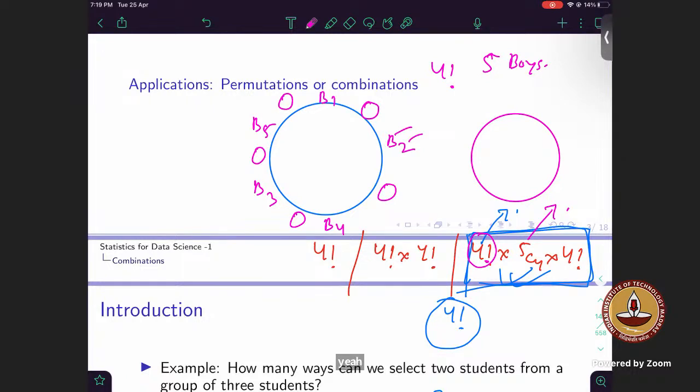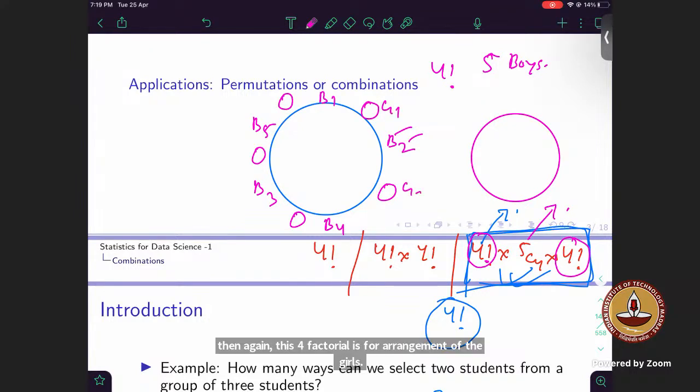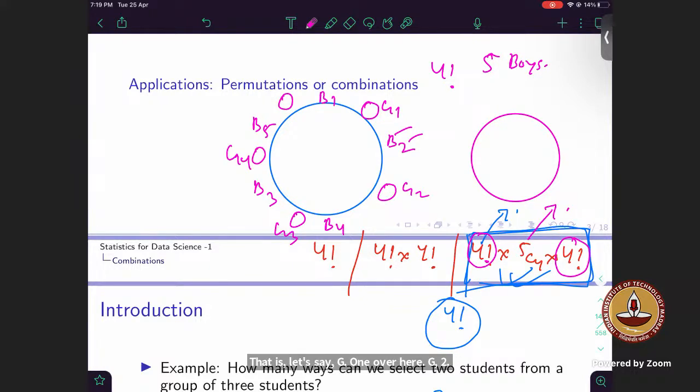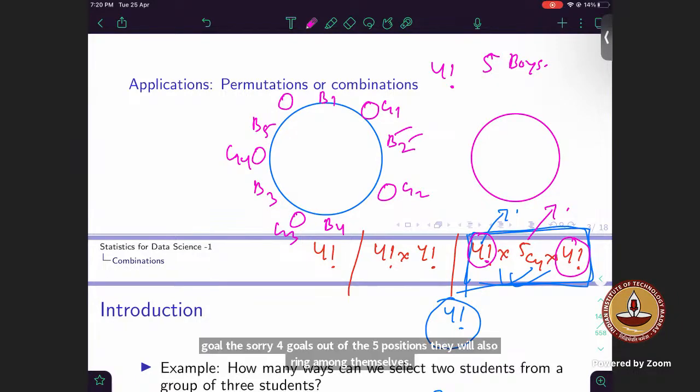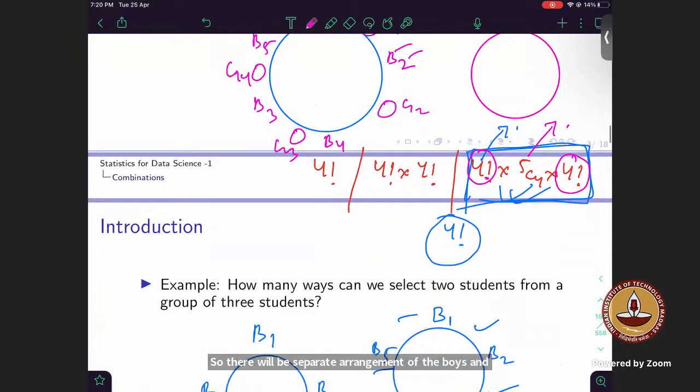Then we are inserting girls into those places, and then again this 4 factorial is for the arrangement of the girls. Let's say G1 over here, G2, G3 and G4. So these girls can also arrange among themselves, correct? In all the 4 positions that you are selecting out of the 5 positions, they will also arrange among themselves. So there will be separate arrangement of the boys and separate arrangement of the girls. Okay.